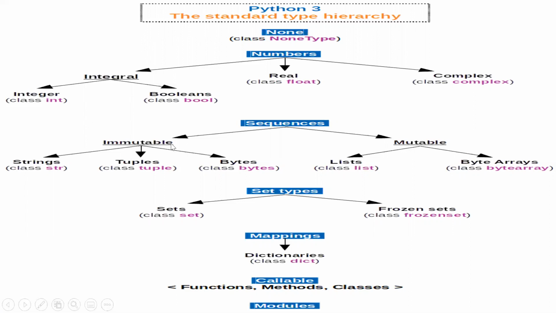In a similar way, we shall see an example of each one. What is None? What are numbers? What is a real number? How can we express a complex number in Python? How can we express integers? How to use booleans? How to use strings? How to use tuples? How to use bytes? How to use lists? How to use sets? How to use frozen sets? How to use dictionaries? And how to create a function? How to create methods? How to create classes? In the later classes. Bye for now.